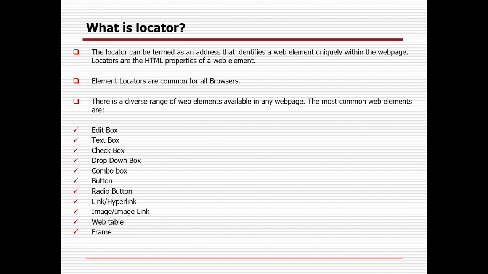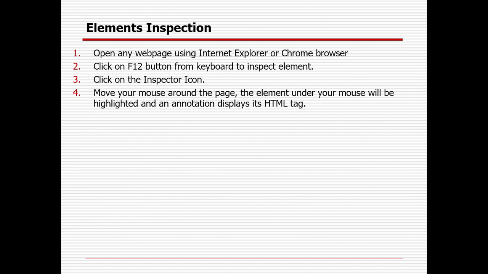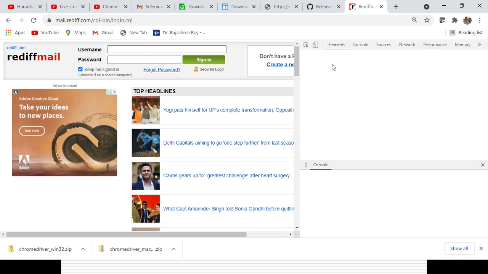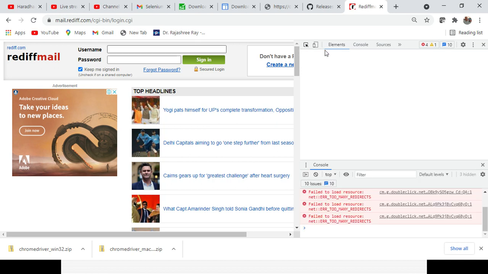So how can you inspect an element? After opening the web page, you need to press the F12 button on your keyboard. After you press F12, you will find the inspect locator icon. You need to select that one, mouse over your cursor, and select an element, so that you get all the properties. You can see it is getting the properties as you mouse over.